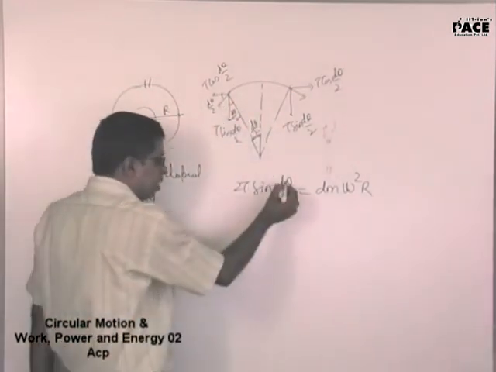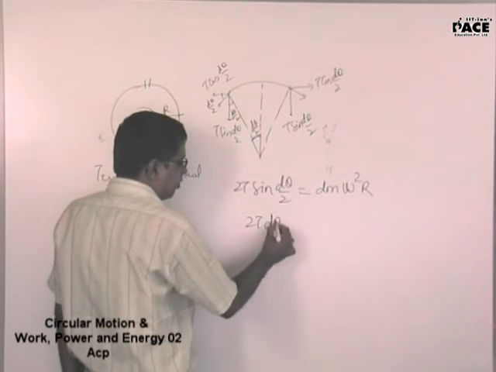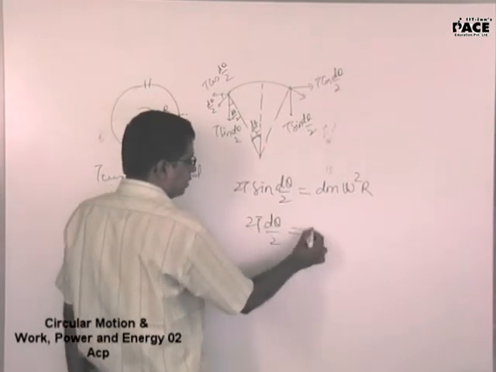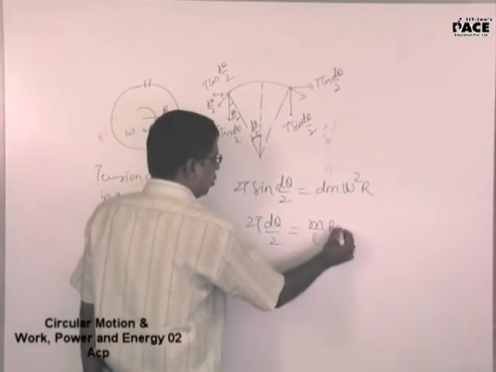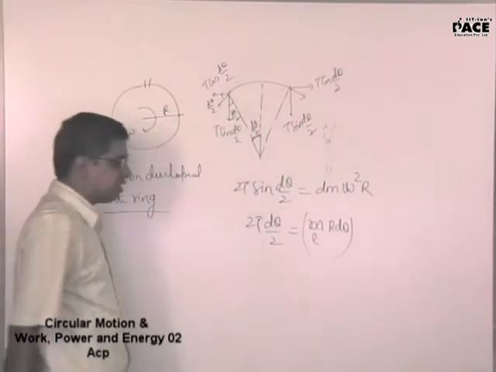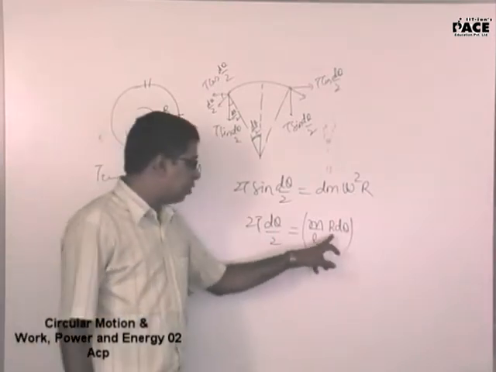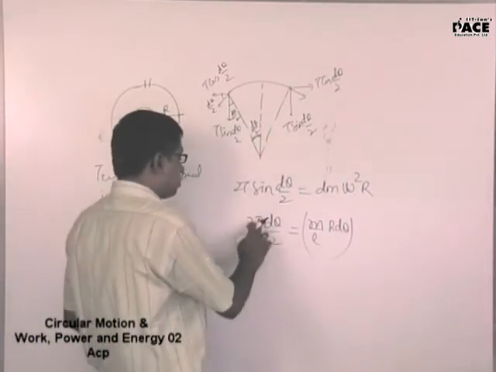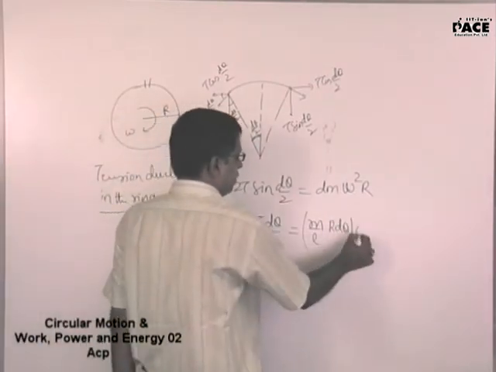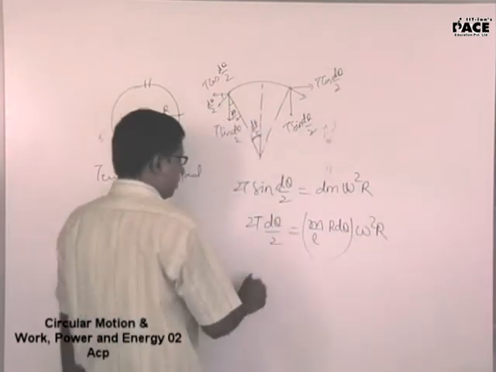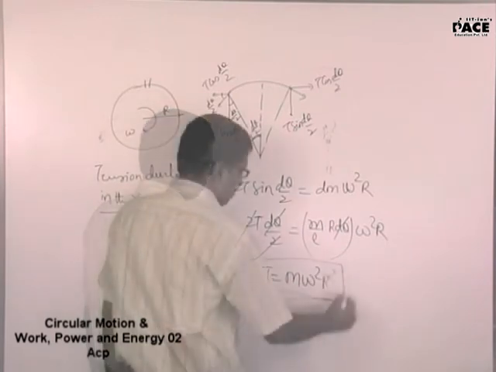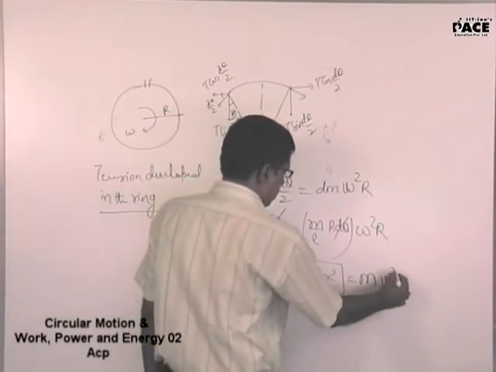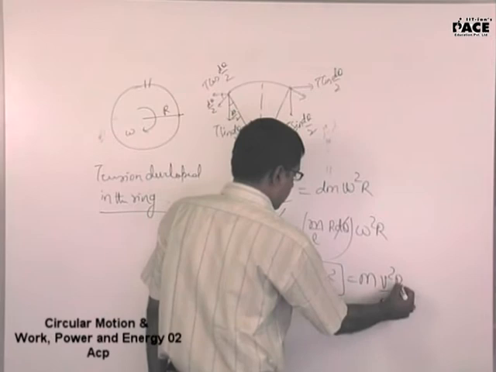Because d theta is very, very small, I will write d theta by 2 here. This is dm, mass per unit length into length of the small element, which is r d theta. This is omega square r, so m omega square r, or m v square by r.